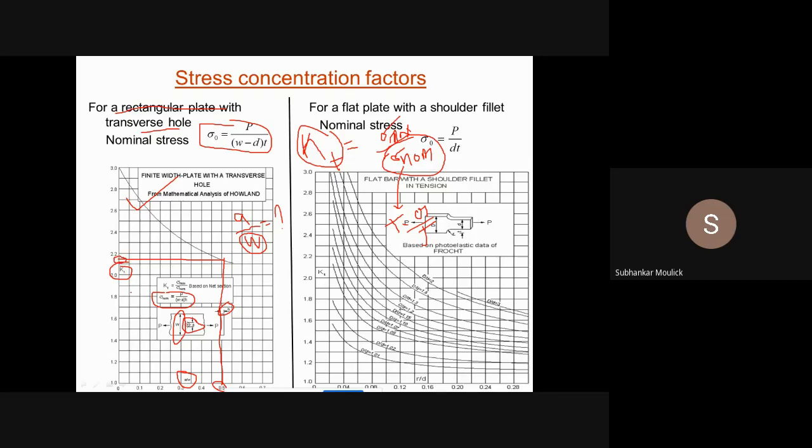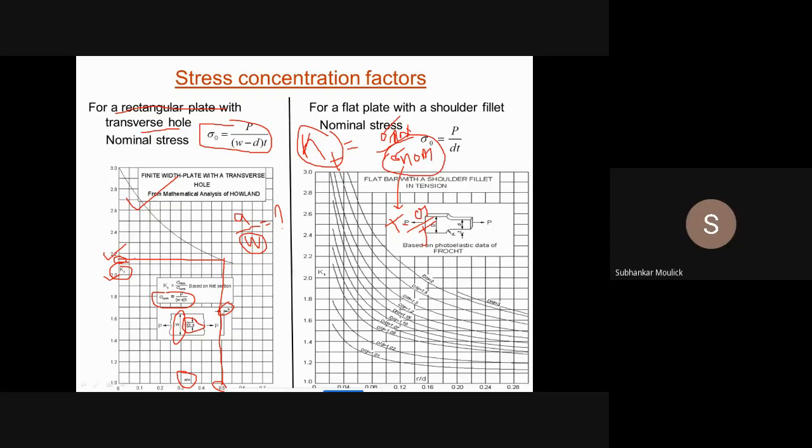Now we can see that Kt is lying between 2.0 and 2.2. Either you can take an approximate value, or you can take an interpolated value if you want to do the design calculation correctly. Likewise, we have to find the value of Kt in each and every case. Is it clear?